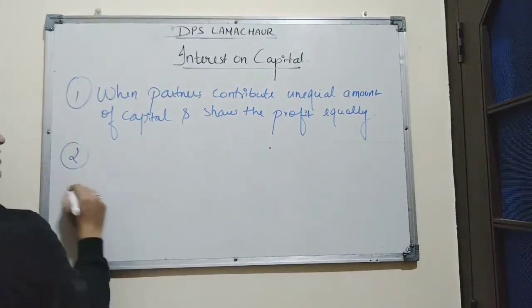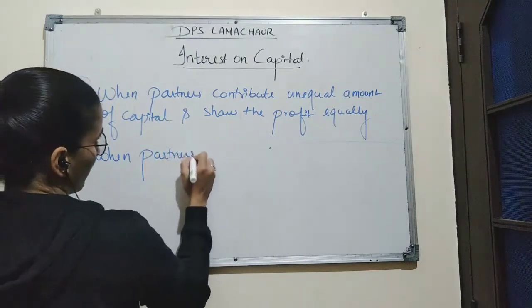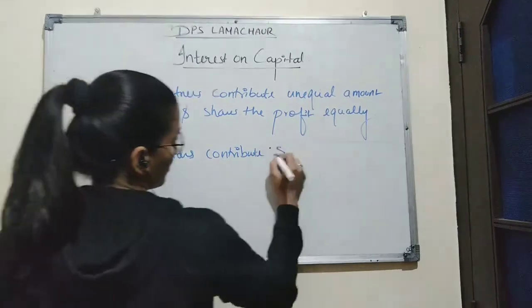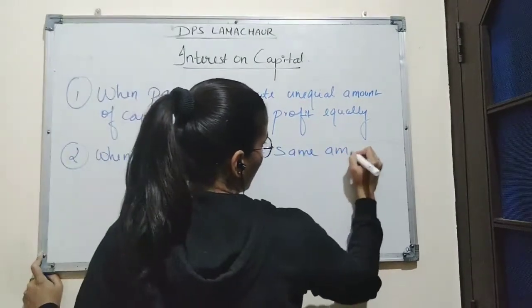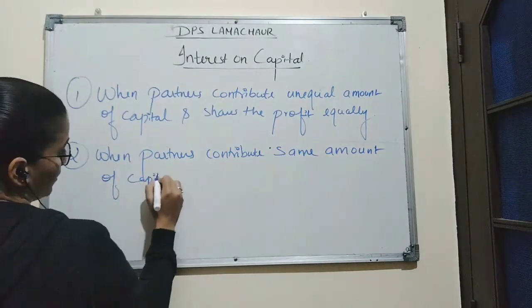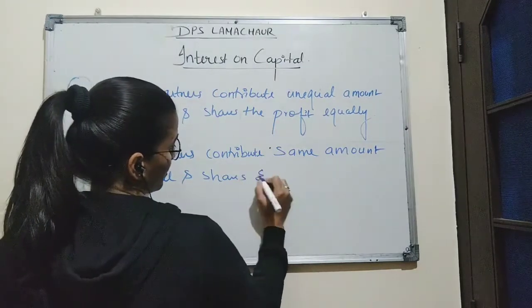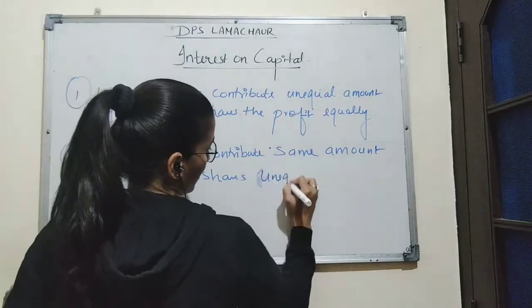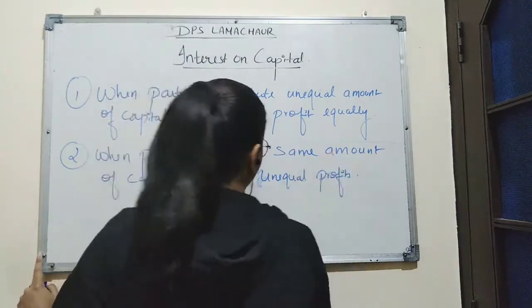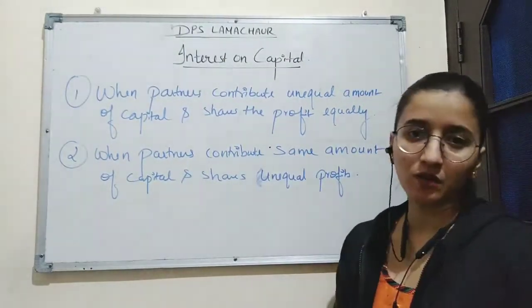And the second condition is when partners contribute the same amount of capital and share unequal profits. So these are the two situations according to which interest on capital is allowed on partners.